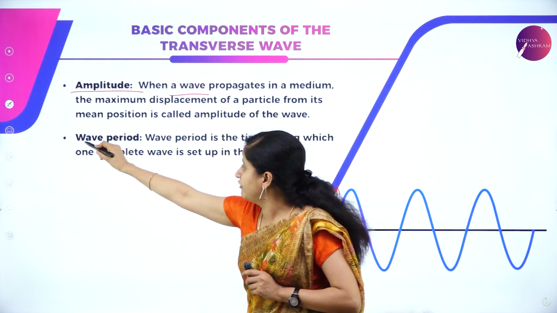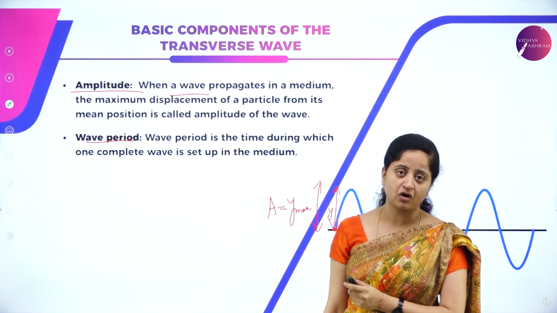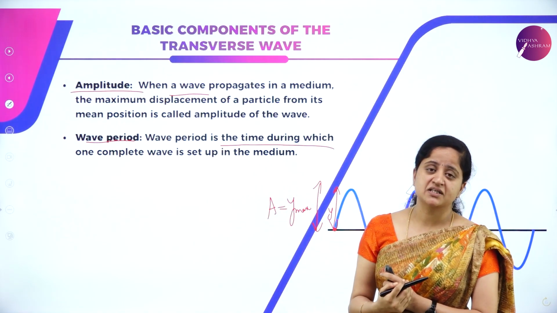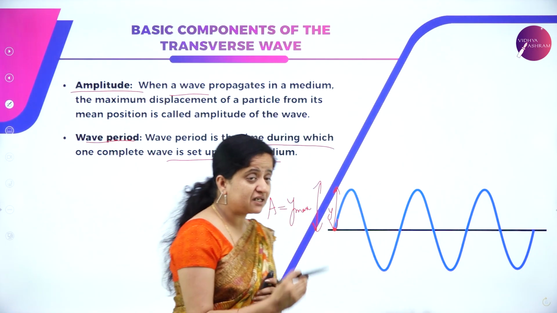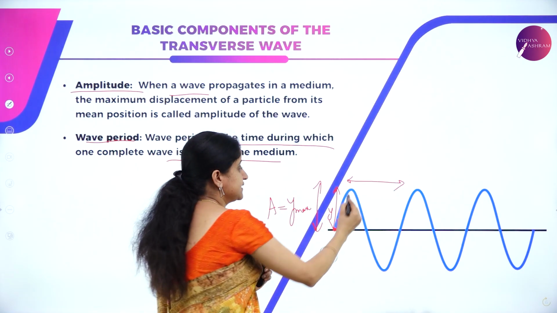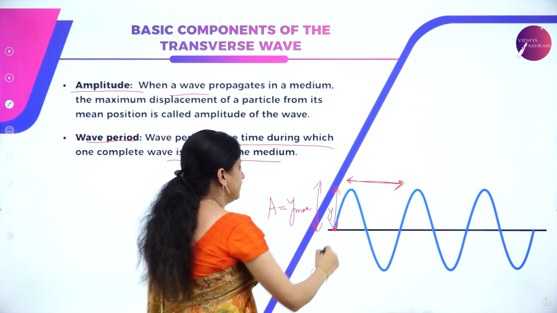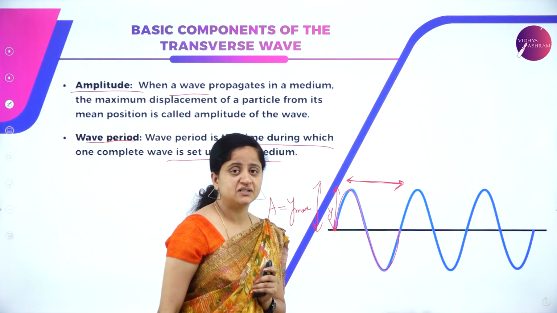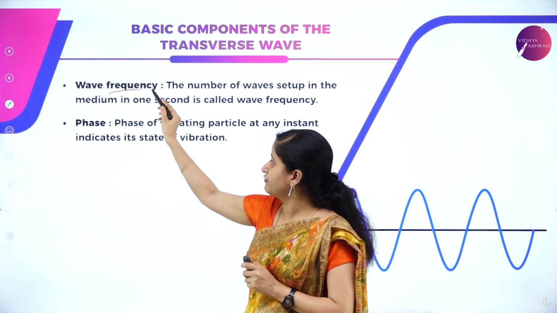Then what is the meaning of wave period? We have also studied all these terms in the previous chapter called oscillations. What is wave period? Wave period is the time during which one complete wave is set up in the medium. Time taken for one complete wave means it consists of one crest and one trough. So the time required for one complete wave to set up in a medium is called wave period.